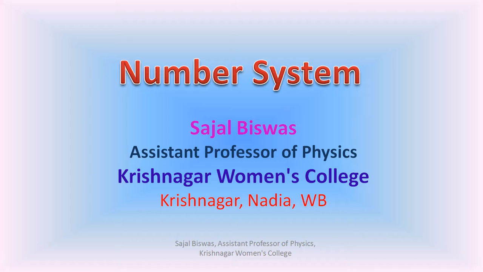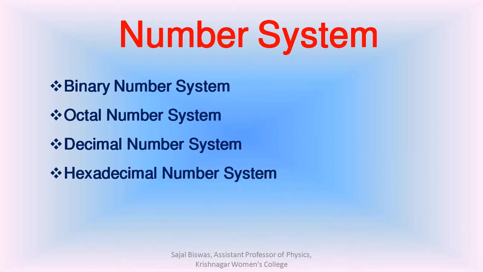In this video, I shall discuss the number system. There are various types of number systems. The number systems are binary number system, octal number system, decimal number system, and hexadecimal number system.